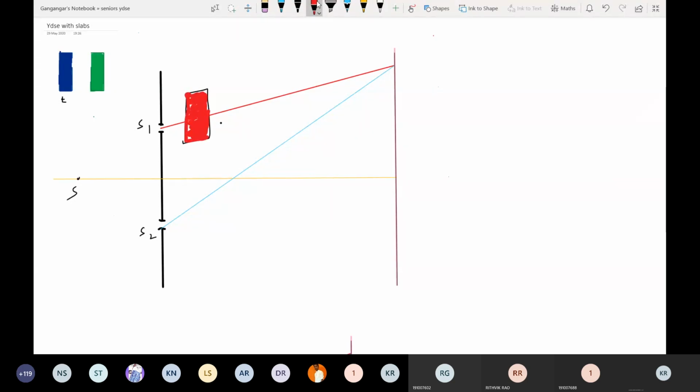Slab thickness usually will be of a few micrometers. So let me introduce a slab in the path of ray 1. Let's see what will happen to the pattern.